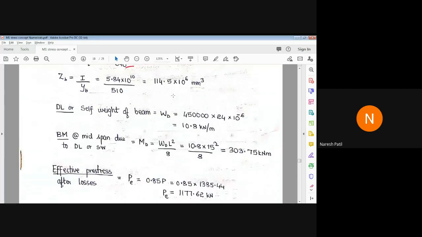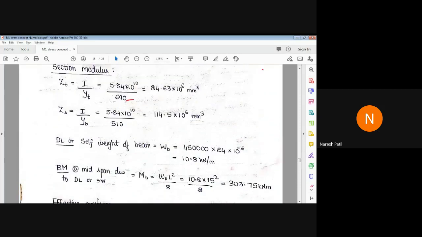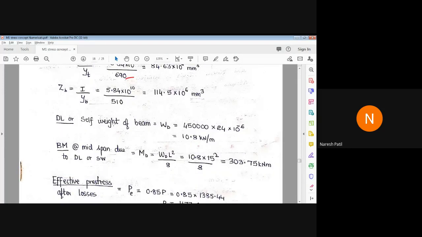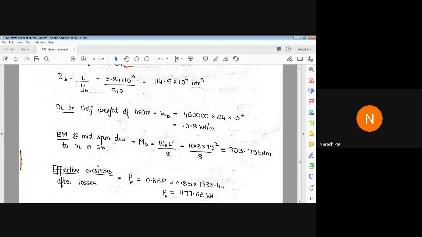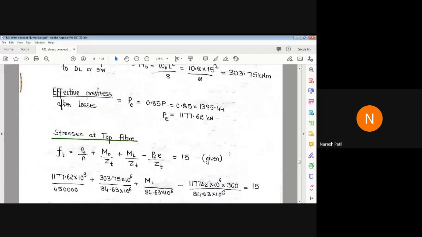So ZT and ZB we got, these two. Then calculate the bending moment due to self-weight. Again, volume into density you have to multiply. So the bending moment due to dead load, WL square by 8. Then see, this is very important now. Wait a minute.